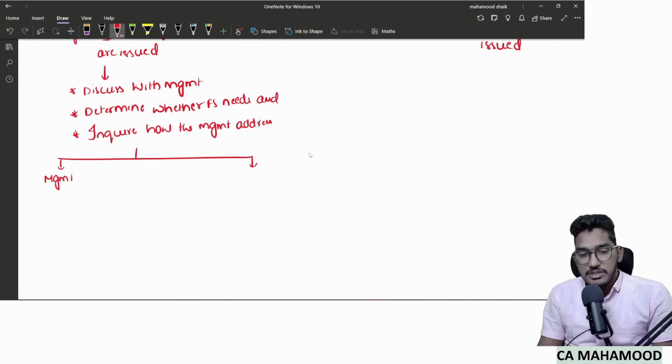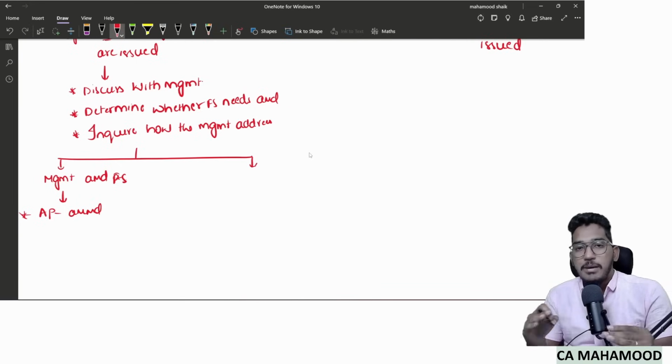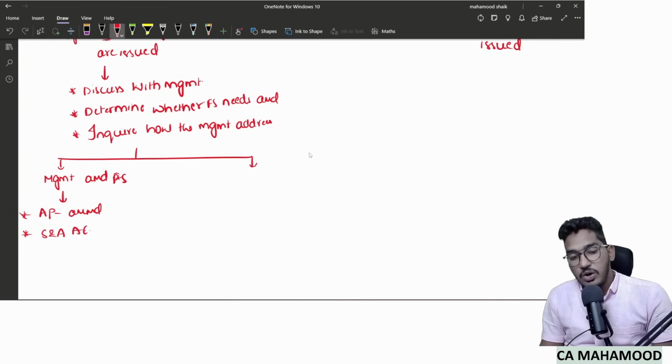Management agreed to amend the financial statements. Management said, okay sir, we will amend the financial statements. If the management amends the financial statements, the auditor will perform audit procedures to find out whether the amendment is done properly or not. Why? Because we can't blindly believe whatever management is saying. So I will check myself and confirm whether management did the amendment properly or not, and I will try to obtain sufficient and appropriate audit evidence regarding that amendment. Management agreed, sir, we will amend the financial statements. Now I will perform audit procedures to check whether the amendment happened properly or not, and obtain sufficient and appropriate audit evidence regarding the amendment.